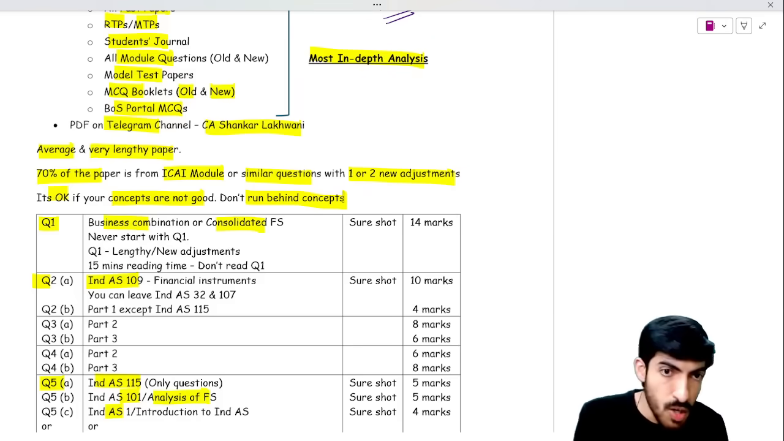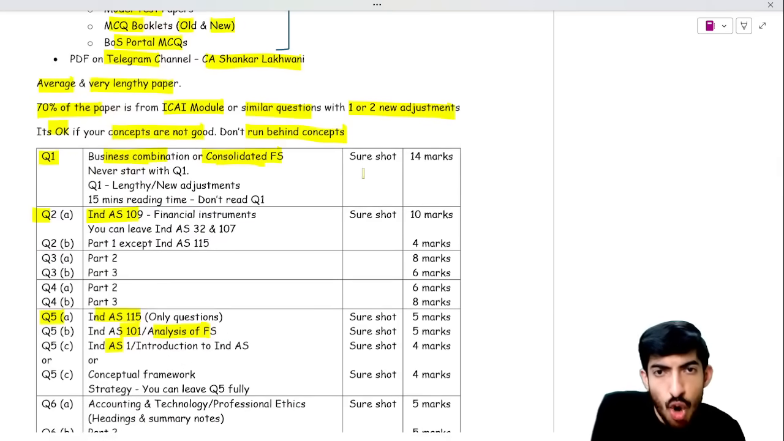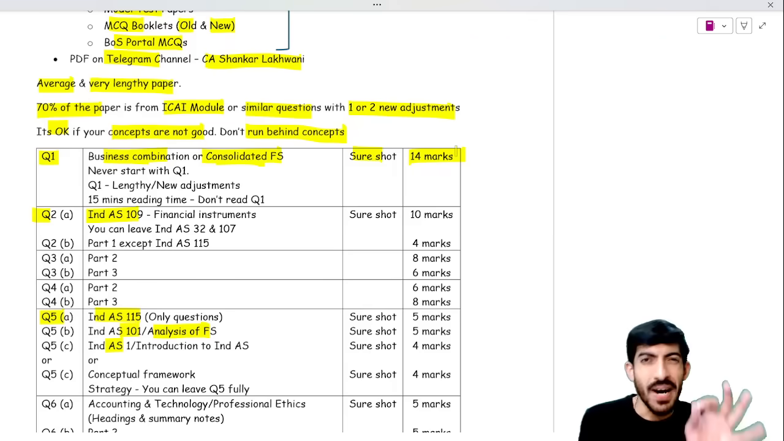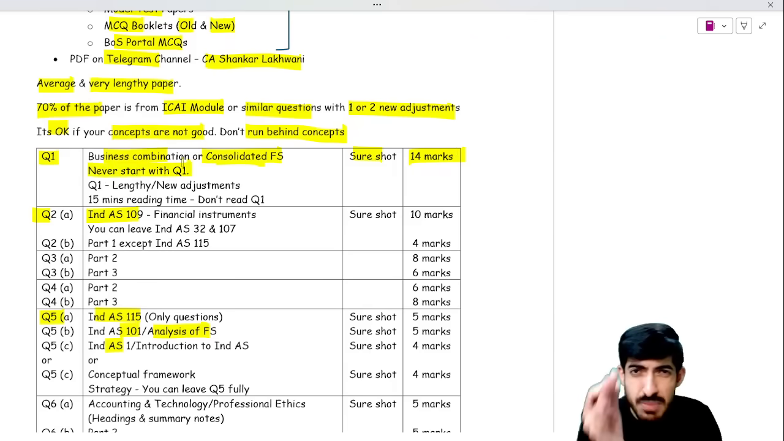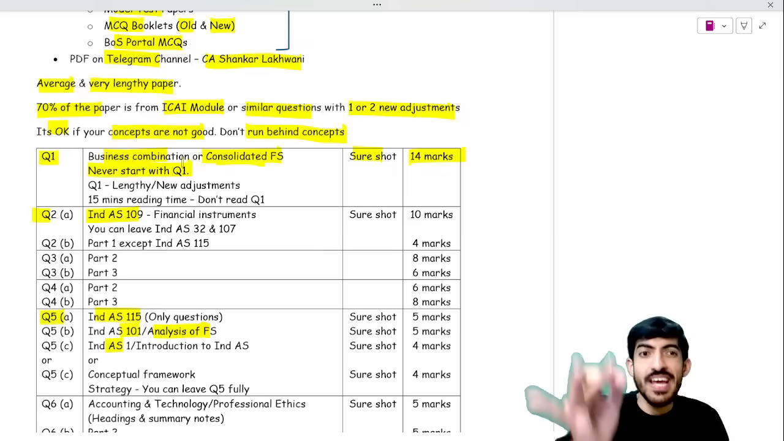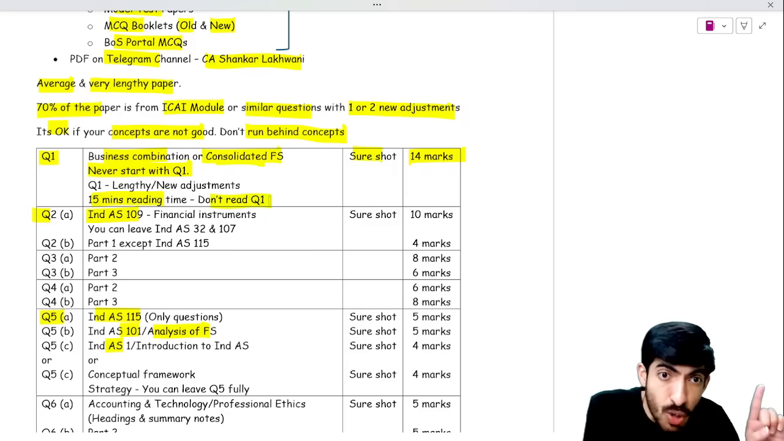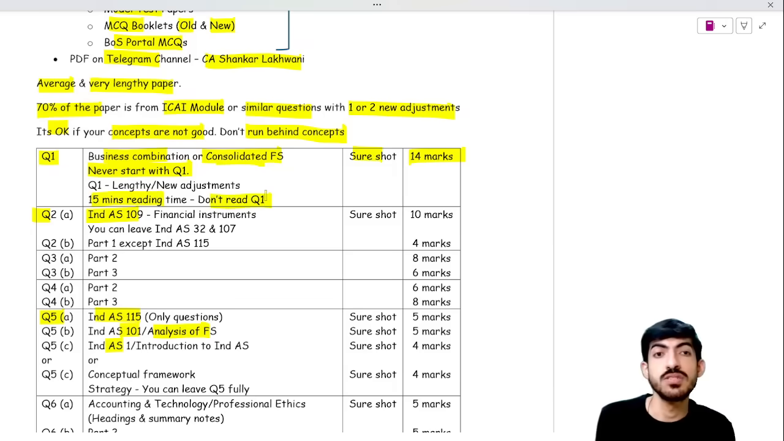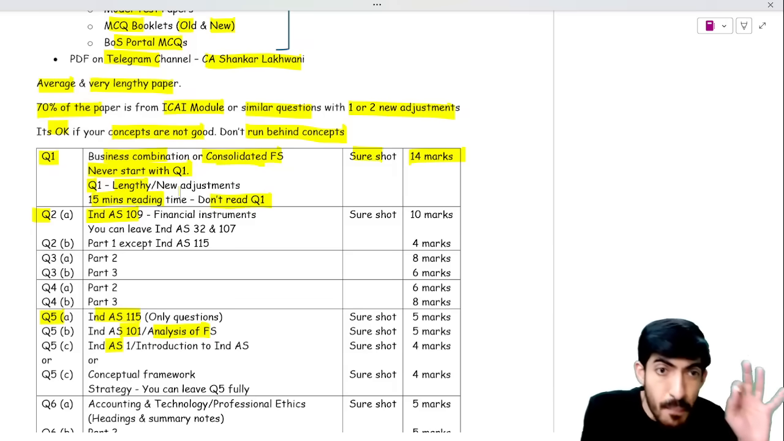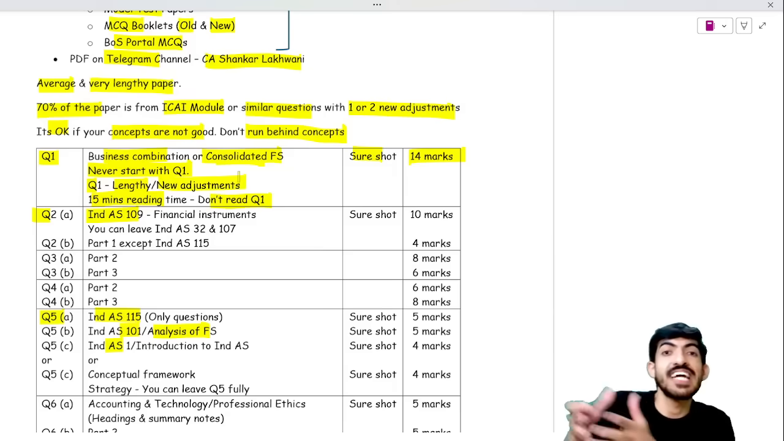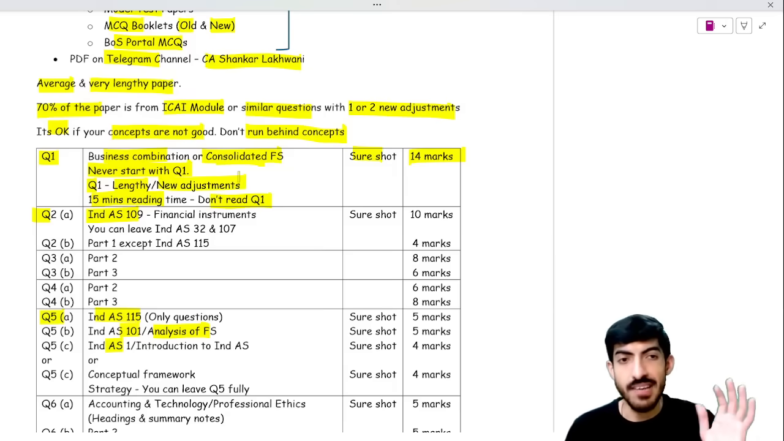Simple? Yes. Question 1 will be either from business combination or consolidated FS. Short 14 marks question, but never ever start your paper with question 1. This is the biggest mistake due to which students fail in FR. Even in the 15 minutes reading time, don't even touch question 1. Read other questions, because question 1 is going to be lengthy and it is going to have many new adjustments. So always attempt it at last, in the last 20-25-30 minutes.